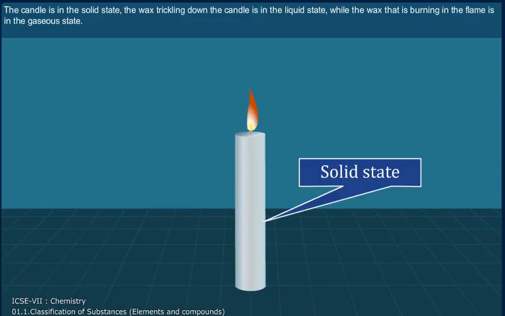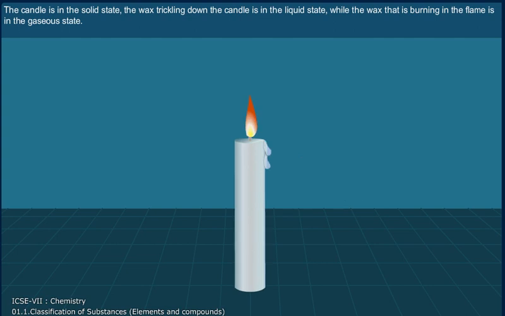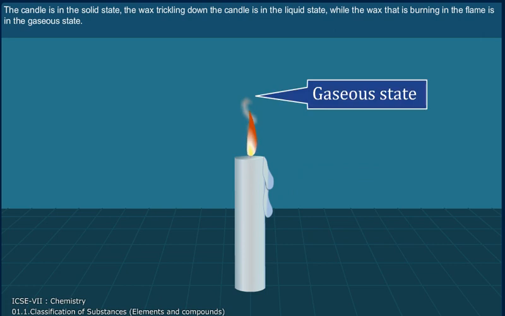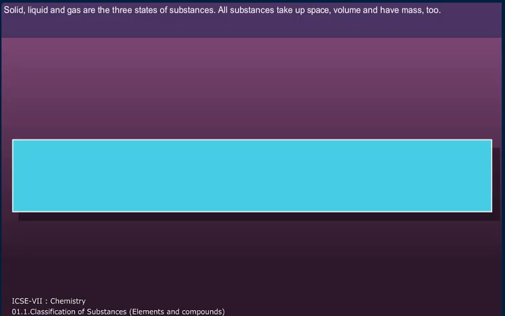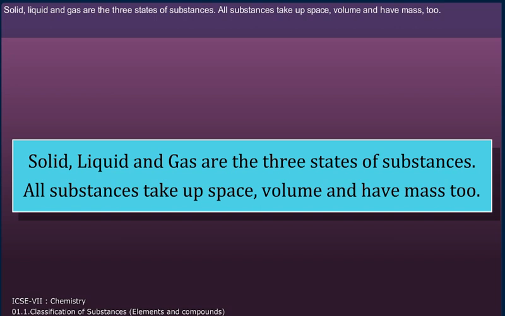The candle is in the solid state. The wax trickling down the candle is in the liquid state, while the wax that is burning in the flame is in the gaseous state. Solid, liquid, and gas are the three states of substances. All substances take up space, volume, and have mass too.